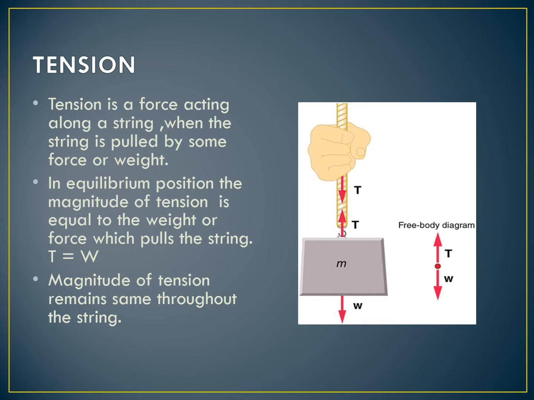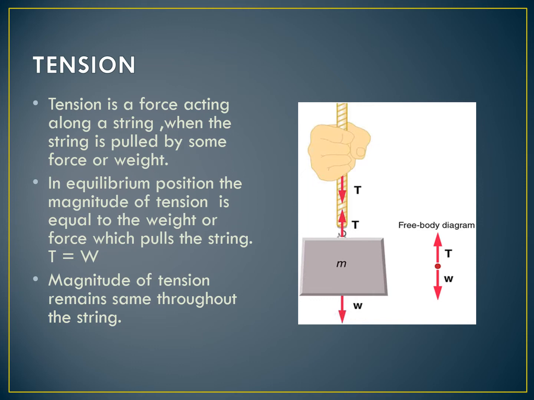Now furthermore, if the system is in equilibrium, that is, it is not moving in any direction, then in this situation, tension is equal to the weight or the force which pulls the string. So you can see in the picture that the tension is equal to the weight.